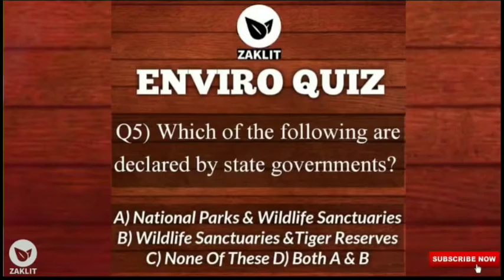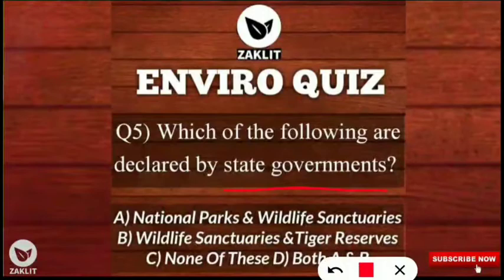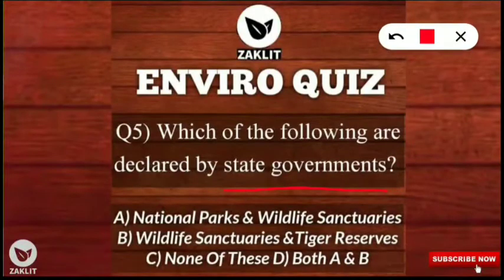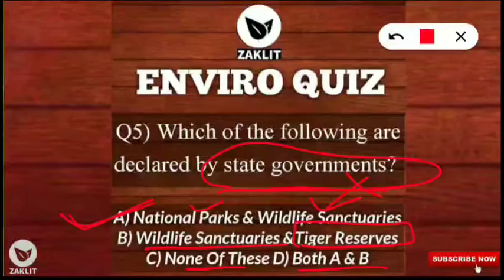Next, question number 5 was, which of the following are declared by the state government? And what are the options? Option A was national parks and wildlife sanctuaries, option B was wildlife sanctuaries and tiger reserves, option C was none of these, option D was both A and B. So here the correct option will be option A only. Yes, national parks and wildlife sanctuaries are declared by the state governments, but tiger reserves are not declared by the state government. It is the authority given to the central government.